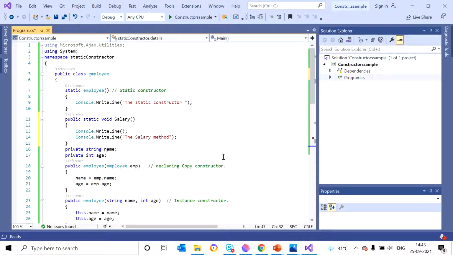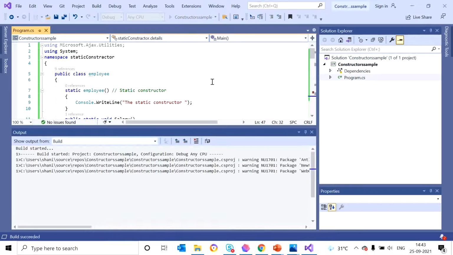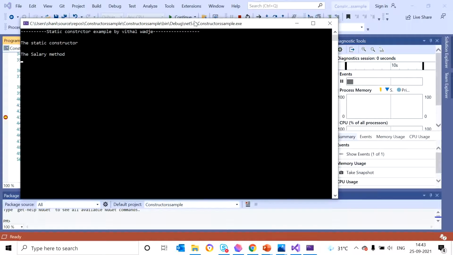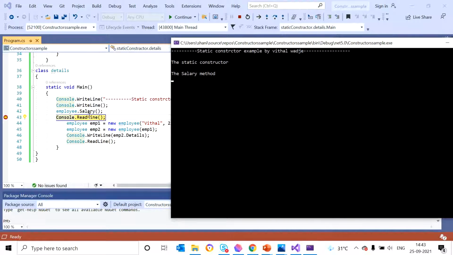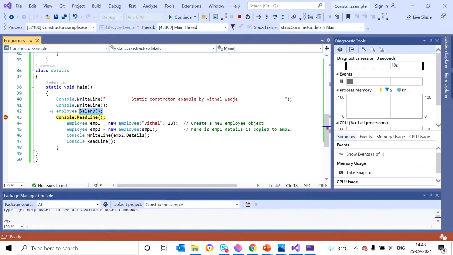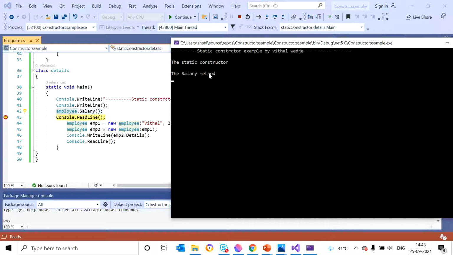Then we can directly run the program. Here you can see that we call a static member, Employee dot static method name, salary. Before that, the static constructor is already called. We can see the message from the static constructor here.